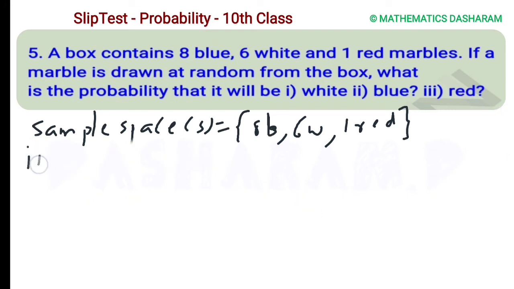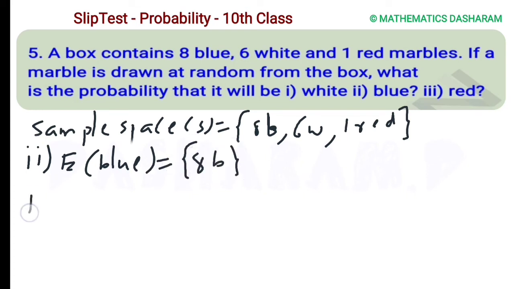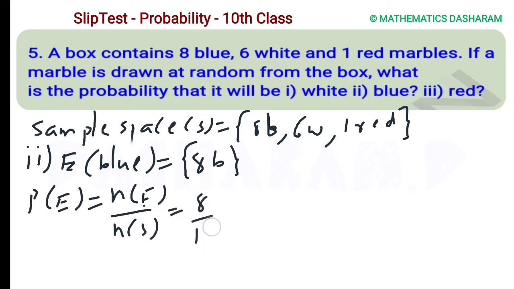Next, second question, selecting the blue color marble. So event E is blue. Favorable outcome for blue, 8 blue are favorable. Then probability of E equals n(E) divided by n(S), so 8 divided by 15. Is there any cancellation? No cancellation, so 8 by 15.